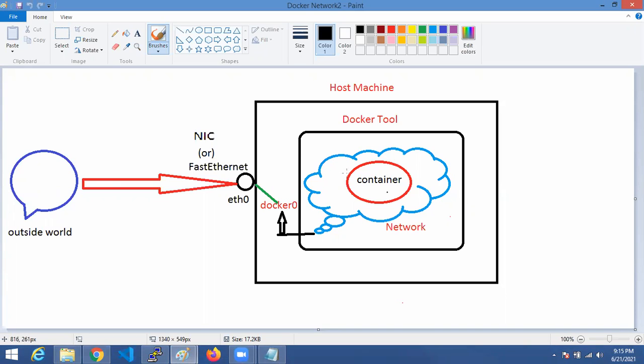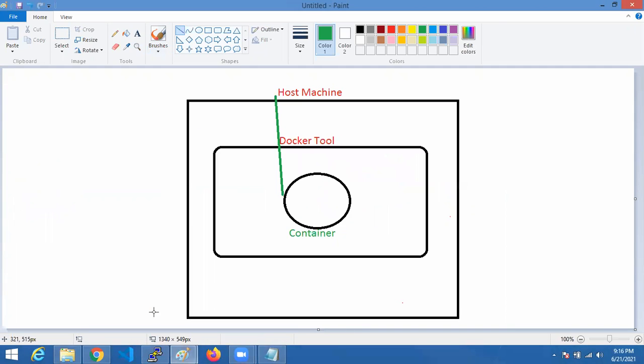Why? Because this is a separate network, and through this network only we should access the container in case of bridge network. But if you go with host only network, there is no separate network for this container. Directly it will be under the host network, accessible directly from the host network.